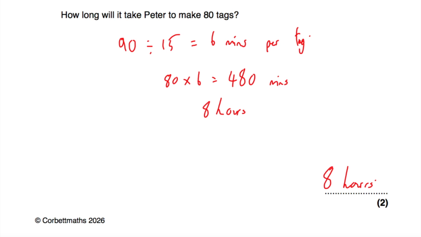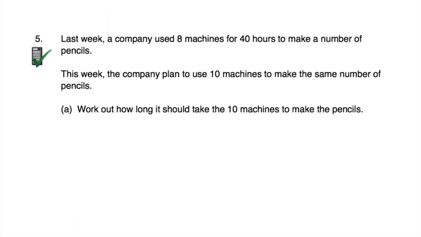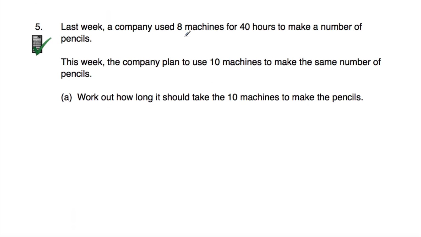Okay, let's look at our next question. Question number 5 says, last week a company used 8 machines for 40 hours to make a number of pencils. So it takes 8 machines 40 hours to make a certain number of pencils. And this week the company planned to use 10 machines, so they're going to use more machines to make the same number of pencils. And part A says, how long should it take 10 machines to make the pencils? Now if we go back to last week, we were told it took 8 machines 40 hours.